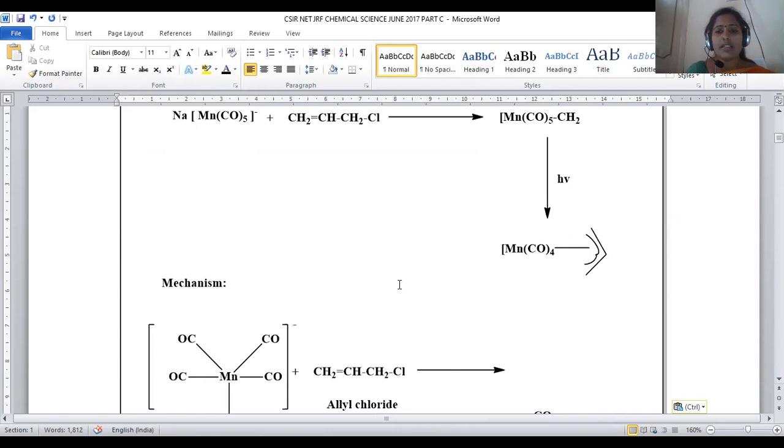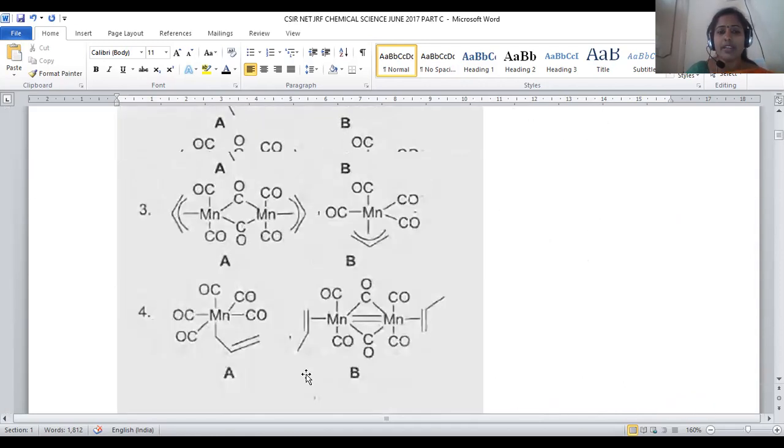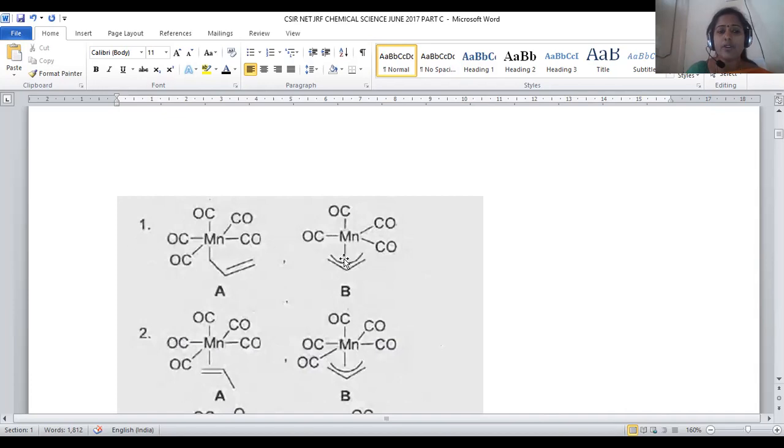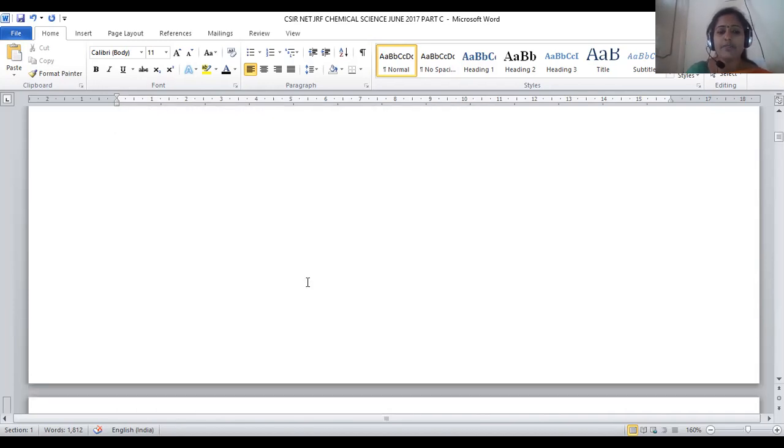Okay, so we saw the detailed mechanism of the reaction, where pentacarbonyl will be taken with allyl chloride initially. Allyl chloride is directly bonded to the manganese in this manner, and later, upon photochemical conditions, a carbonyl group will be discarded so that the hapticity can be expanded. Expansion in the hapticity is possible, and the final product is obtained in this manner. That's the reason why option number 1 will be the right answer for question number 65.